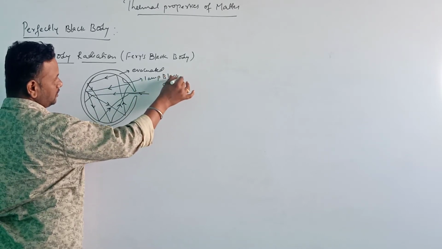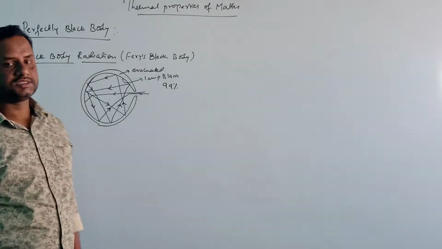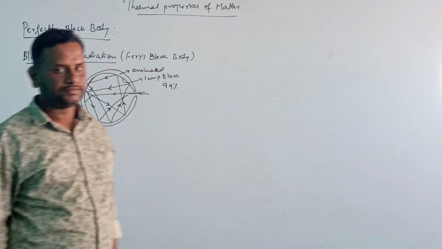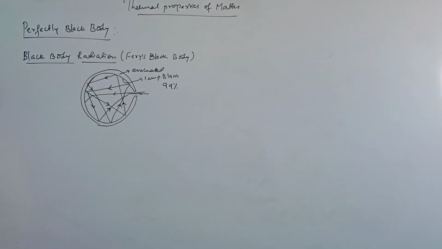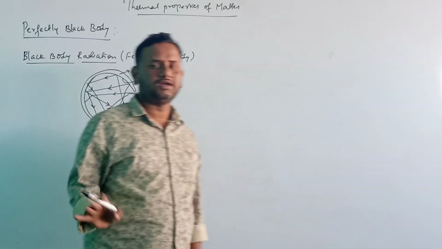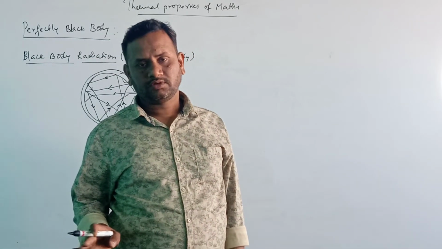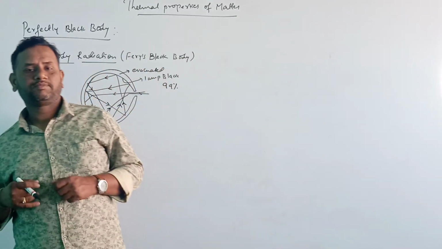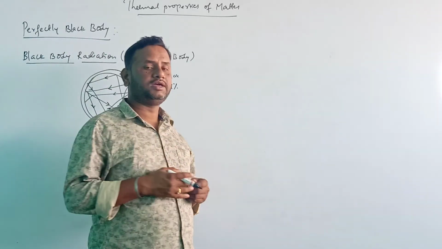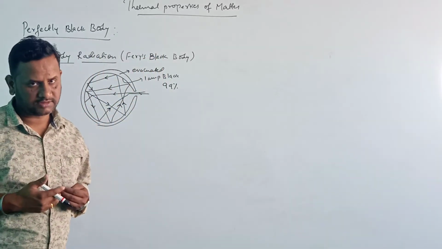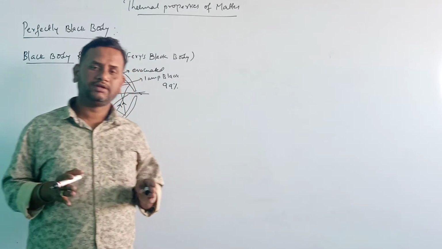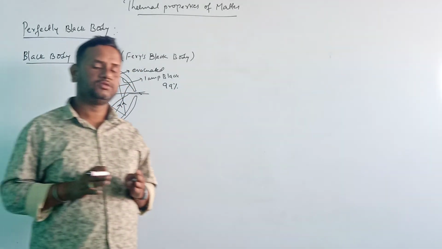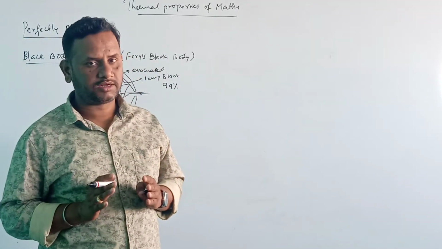The lamp black is taken as a perfectly black body, but actually no such body is perfectly black. A perfectly black body means one which absorbs almost all the incident radiations, so no such body exists here.